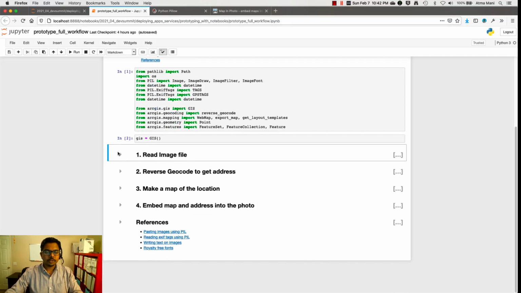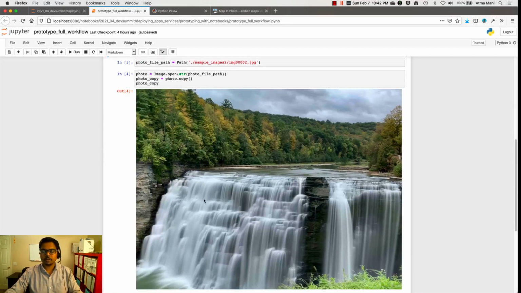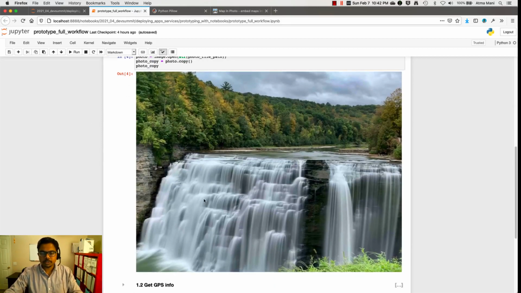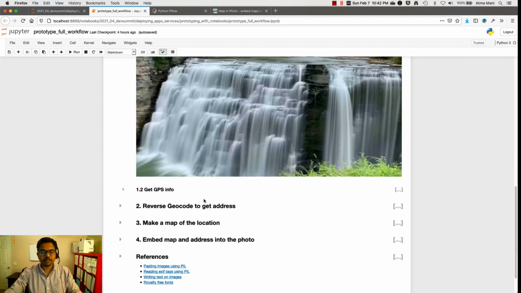In the first step, we are going to read the image file, and we can preview it nicely within the notebook. This is one of my vacation photos, but I have forgotten what the name of the falls is or where I took this photo. Let's see if we can find both of that information and help me out.